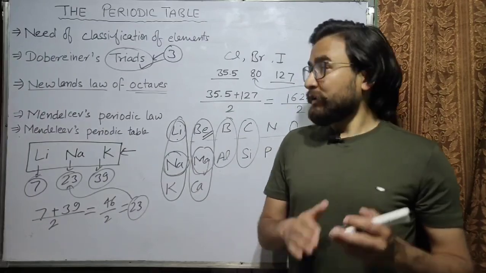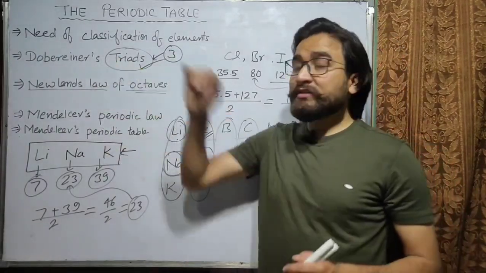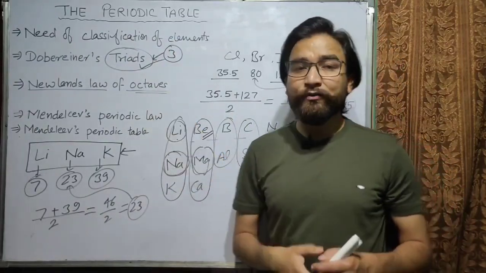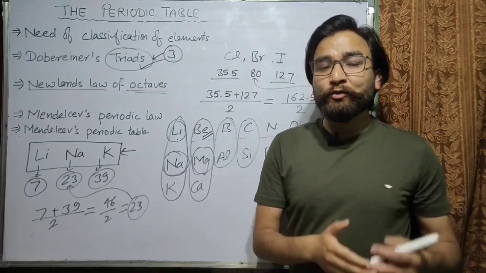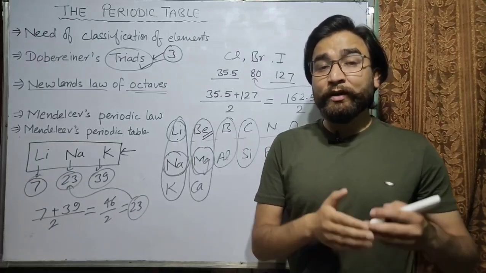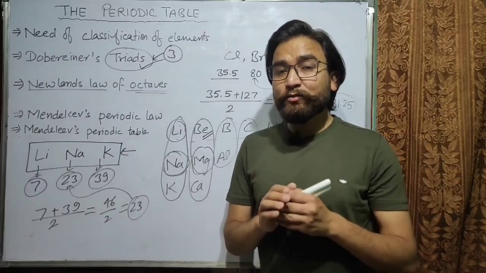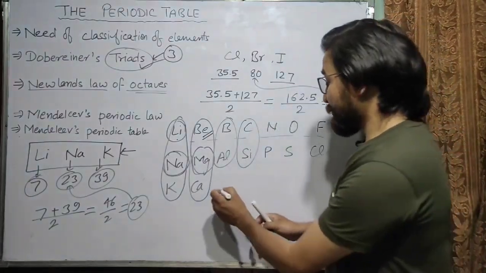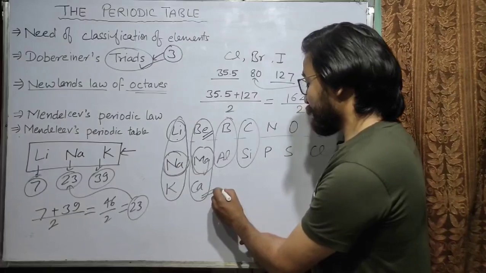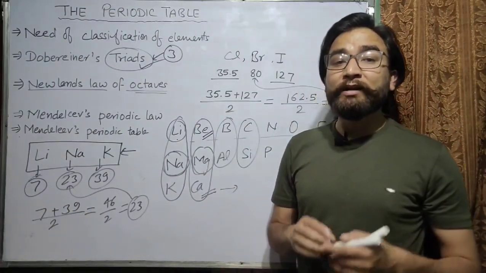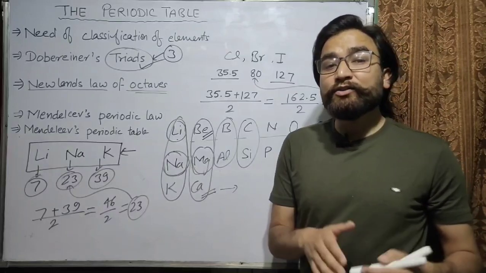But again, like Doberniers triad, we don't use Newland's law of octaves. And why don't we use it? What were the limitations of Newland's law of octaves? The limitations were that if we move to the elements of higher atomic masses, Newland's law of octaves is not followed.